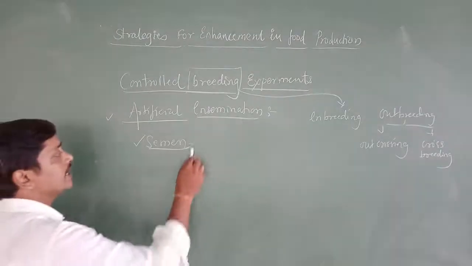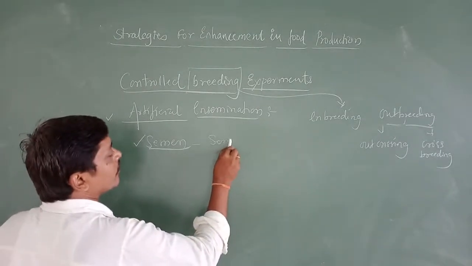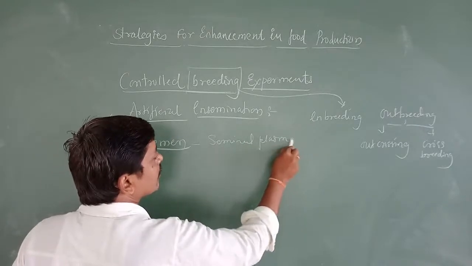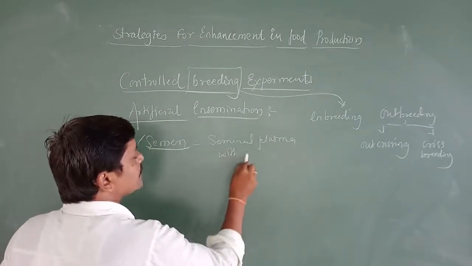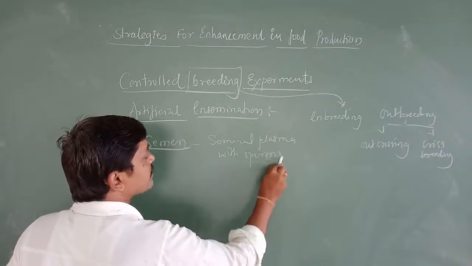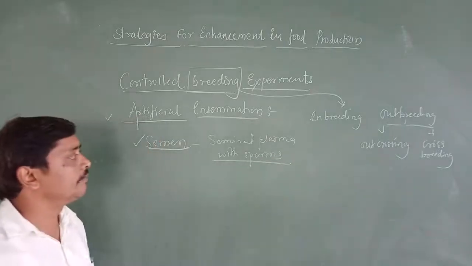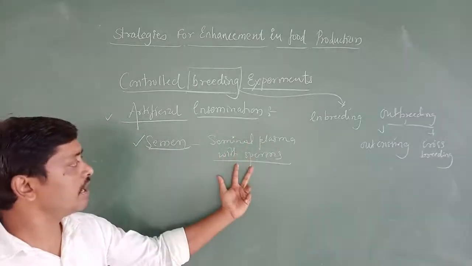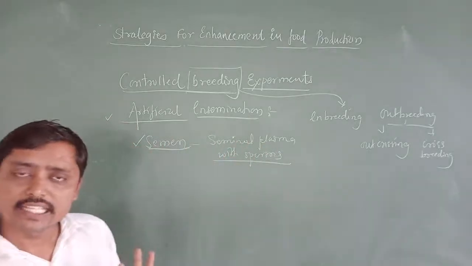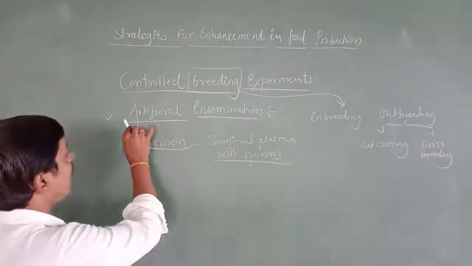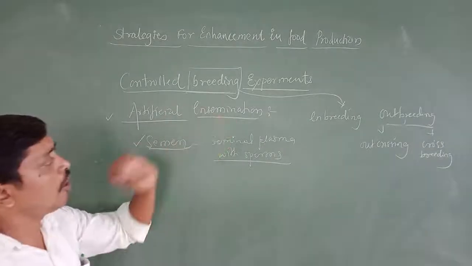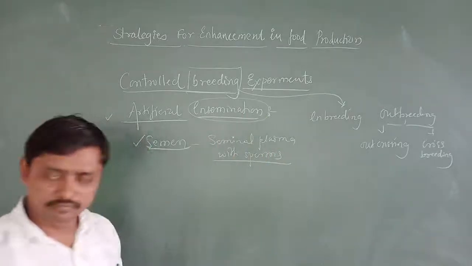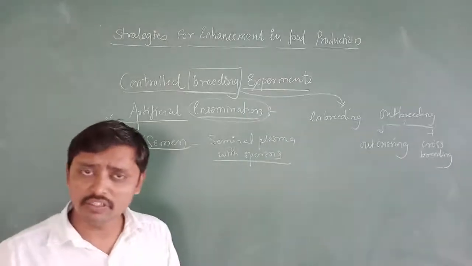Semen is seminal plasma with sperm. Seminal plasma with sperm is called semen. Now, artificial insemination: you are all aware of insemination. Insemination in the sense what?